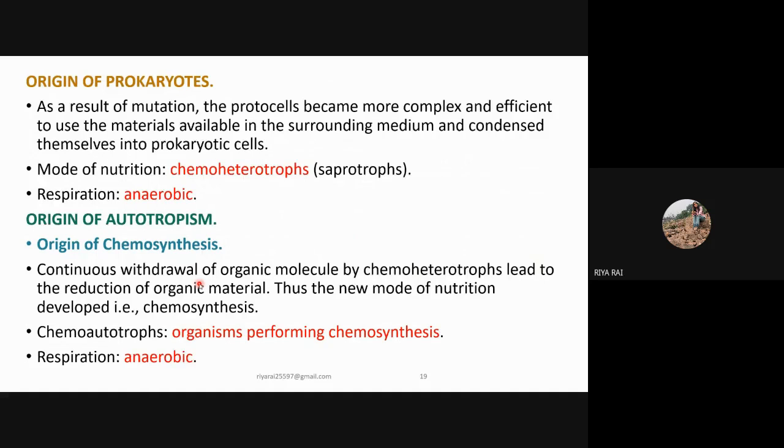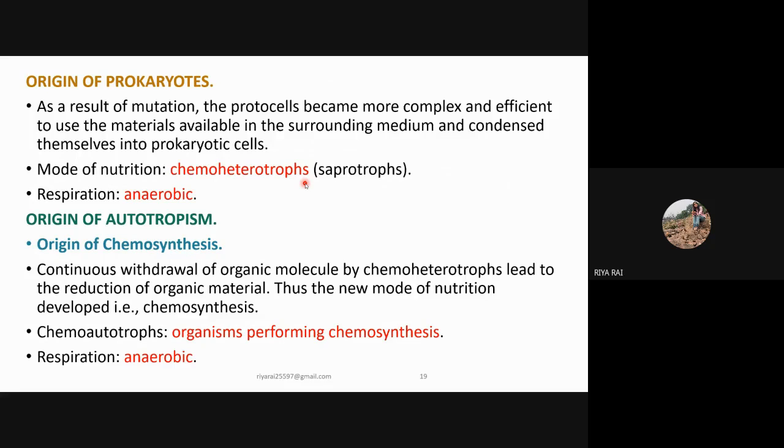When the mutation occurred, mutation means change in the DNA sequences. The protocells which were formed became more complex and efficient, and they started utilizing the surrounding material and condensed themselves, and the formation of prokaryotic cells took place. Their mode of nutrition was chemoheterotroph.